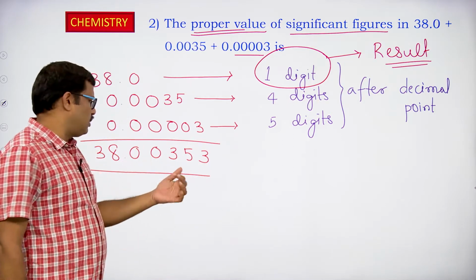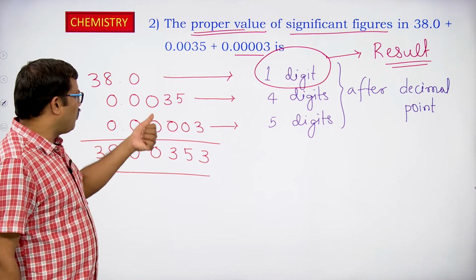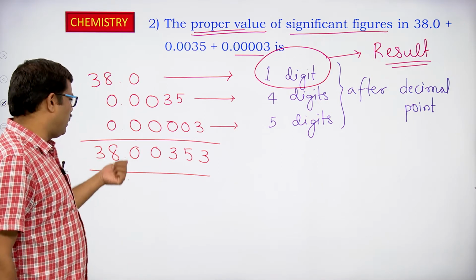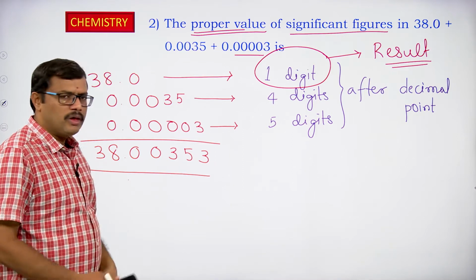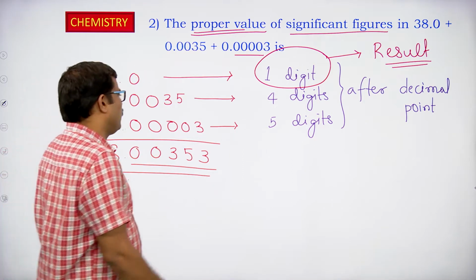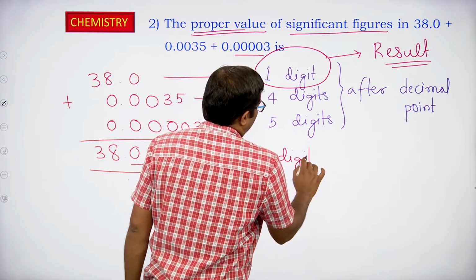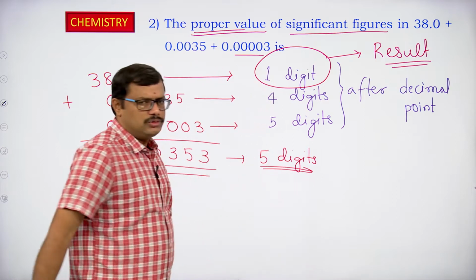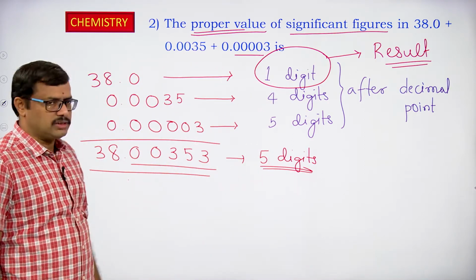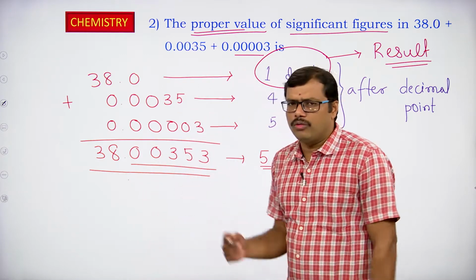But if you observe the addition, the sum obtained by adding all the 3 numbers is 38.00353. So how many digits do we have after the decimal point here? We have 5 digits. But this is not the correct way to express the result. So we have to reduce the number of digits.